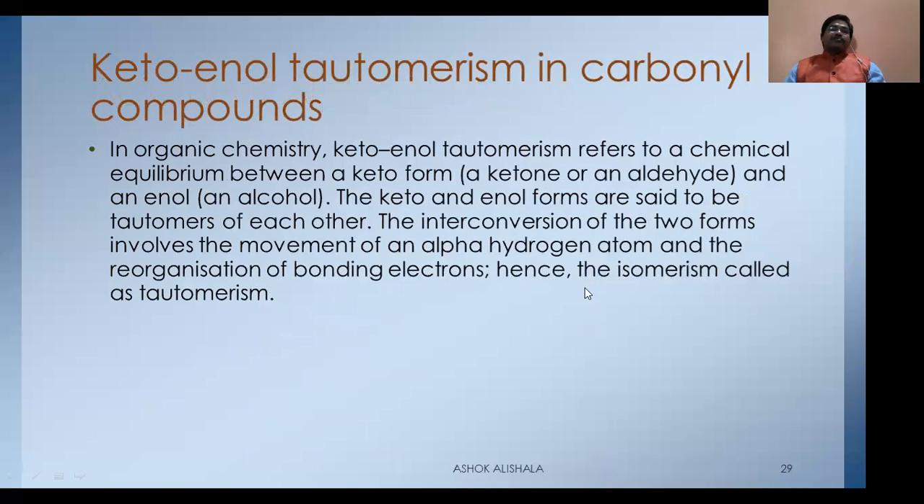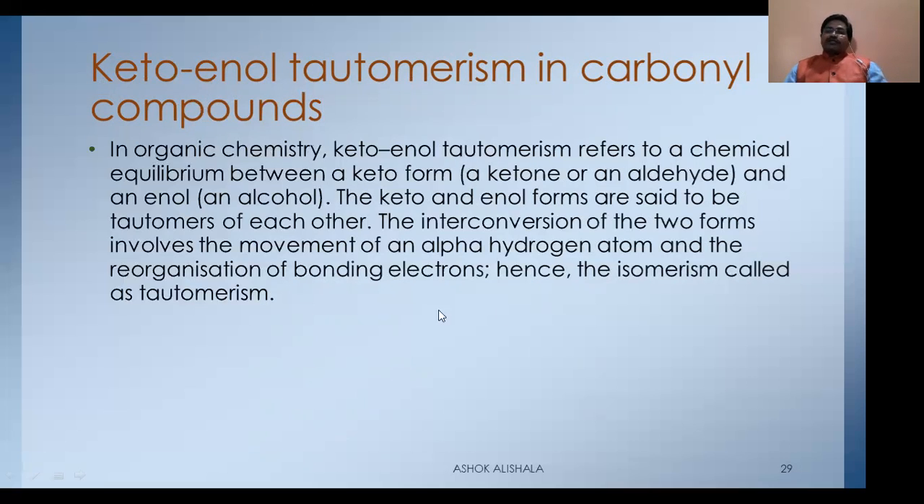Now let us see the other one. In organic chemistry, keto-enol tautomerism refers to a chemical equilibrium between a keto form, a ketone or an aldehyde, and an enol, an alcohol form. The keto and enol forms are said to be tautomers of each other. The interconversion of the two forms involves the movement of an alpha hydrogen atom and the reorganization of bonding electrons. Hence, this isomerism is called tautomerism.